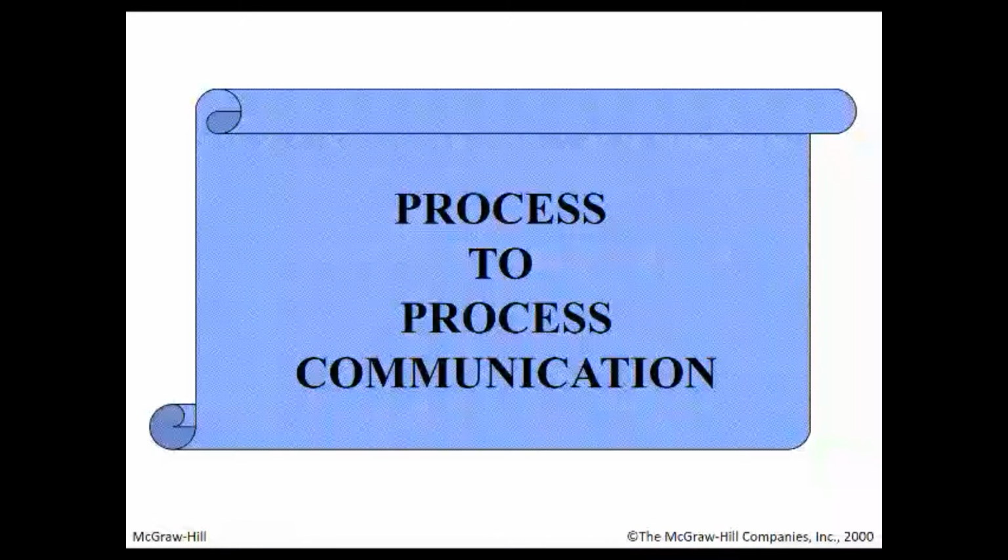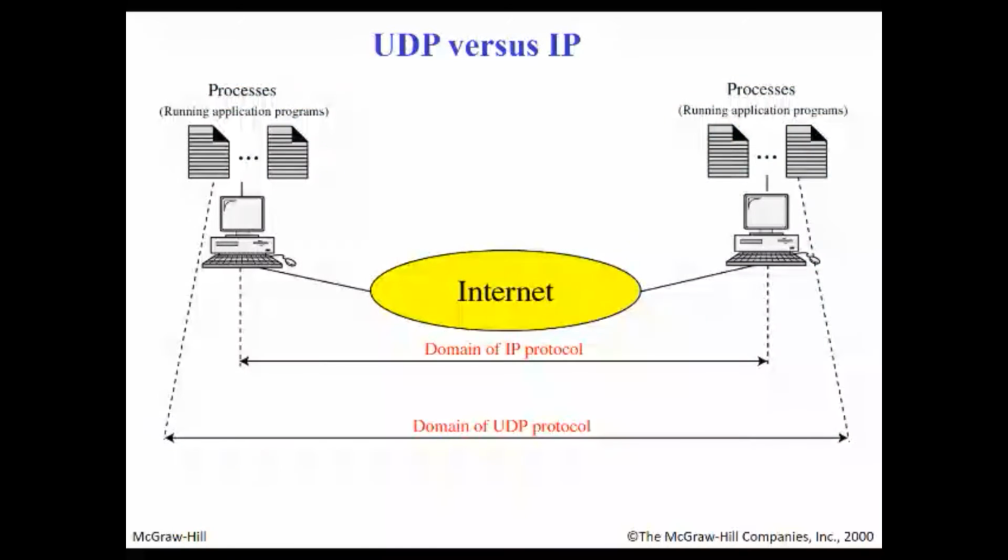Now this is process-to-process communication. As we know, both the transport layer protocols, TCP as well as UDP, provide process-to-process or port-to-port communication. So let's understand how. Now this gives the domain of two protocols, IP and UDP. The domain of IP: with the help of IP address and IP protocol, the host can be identified on the network.